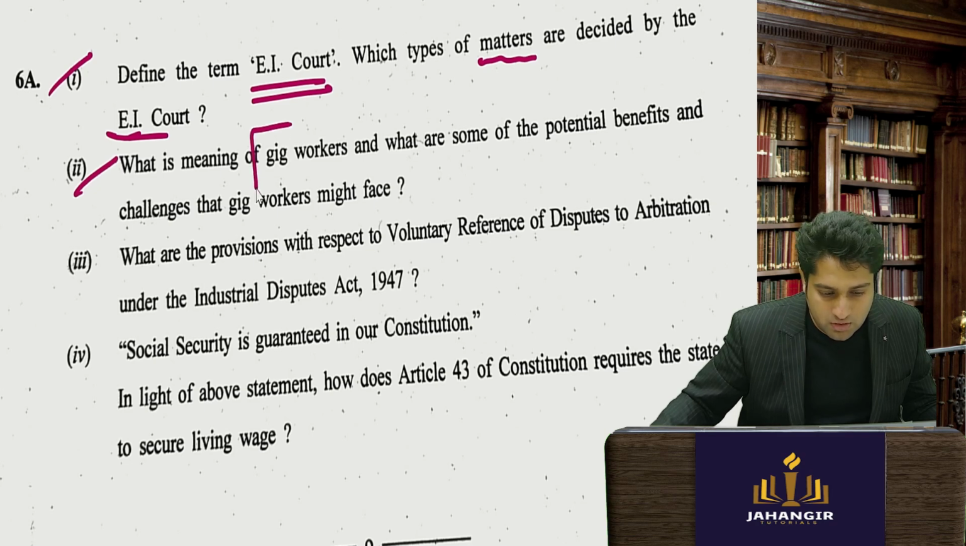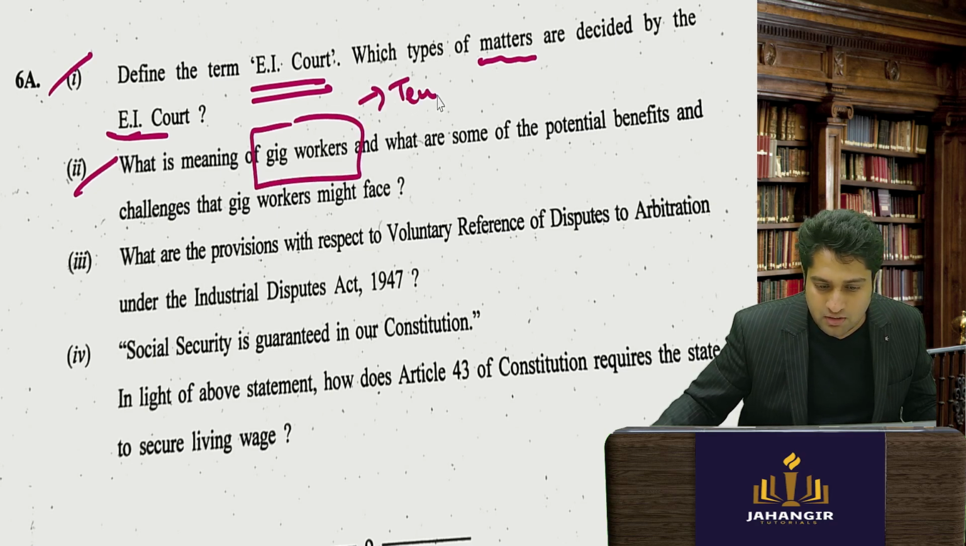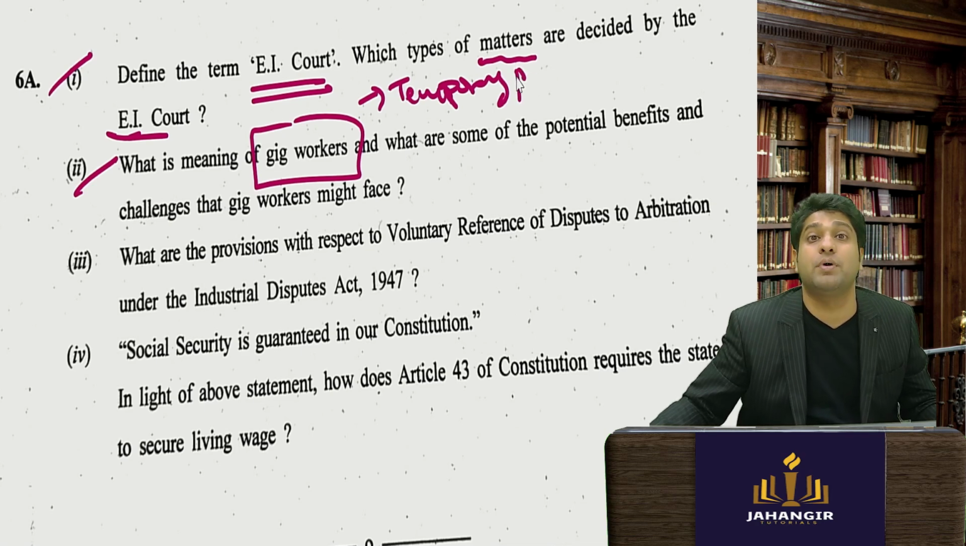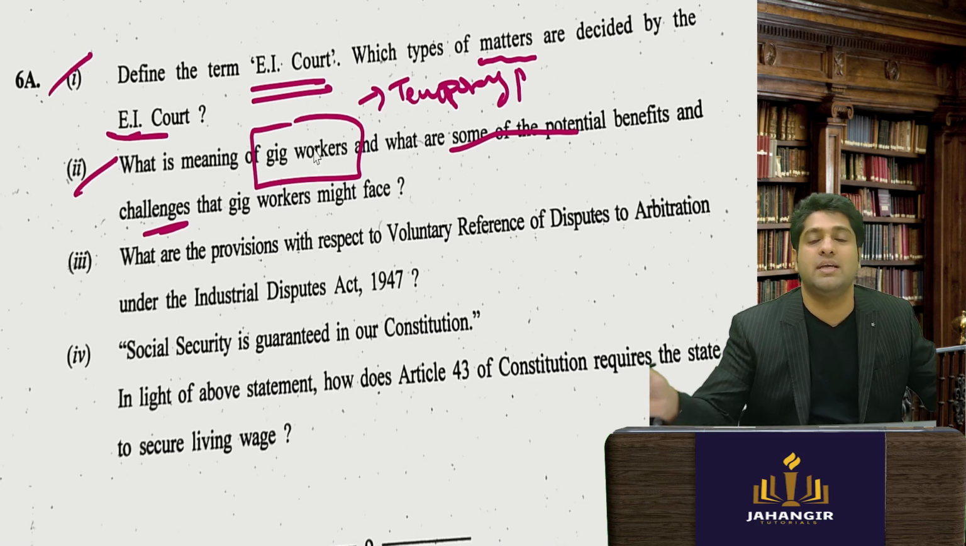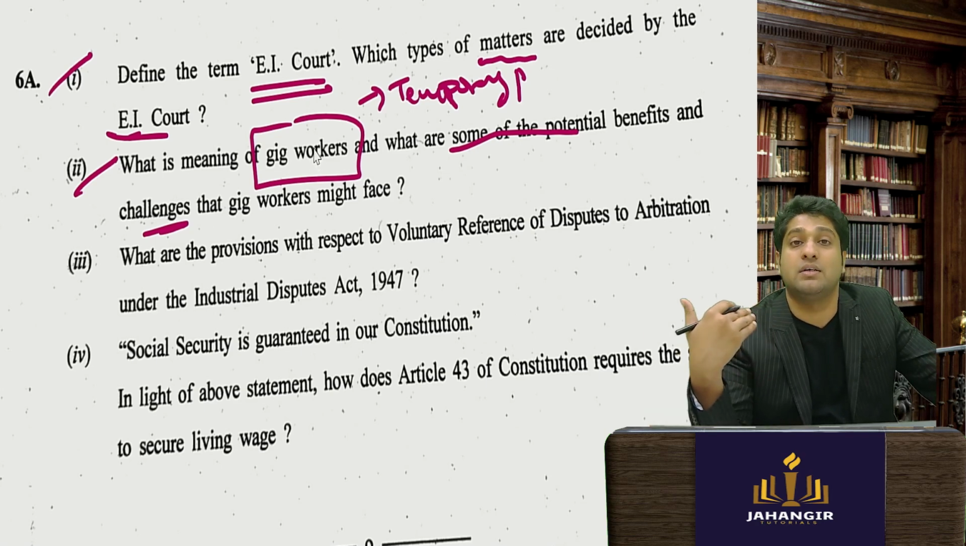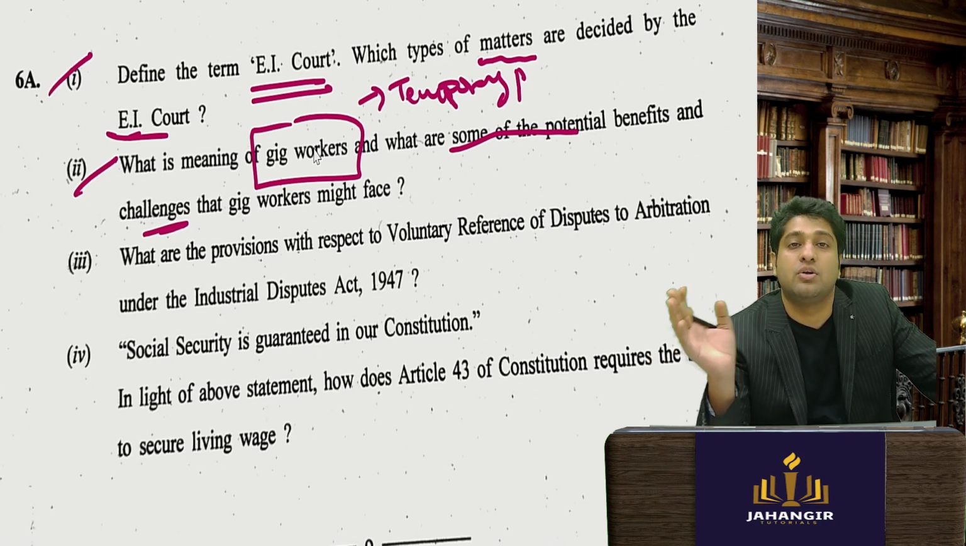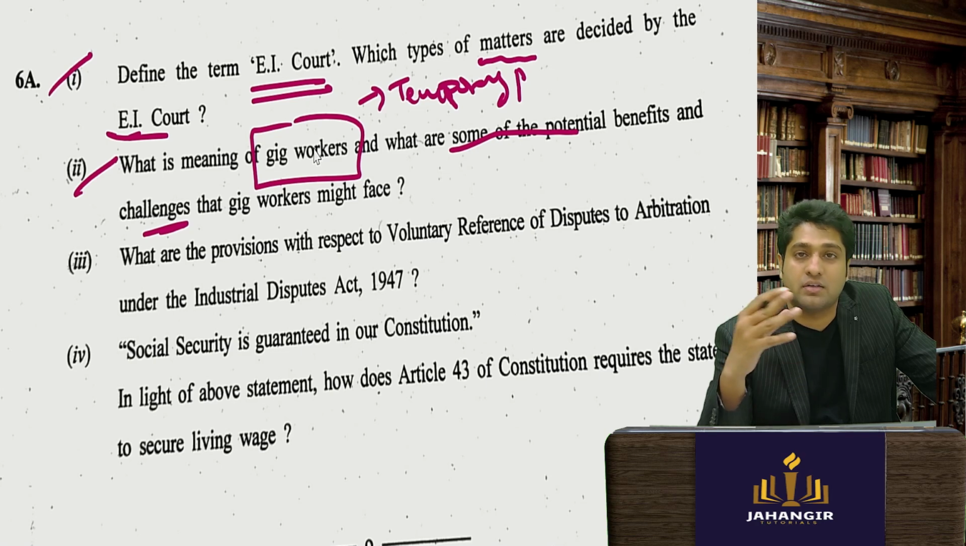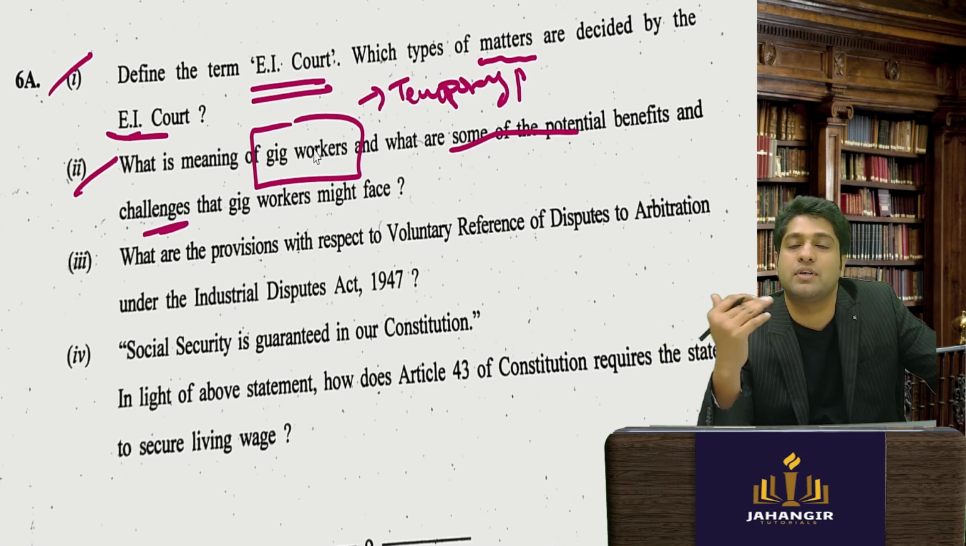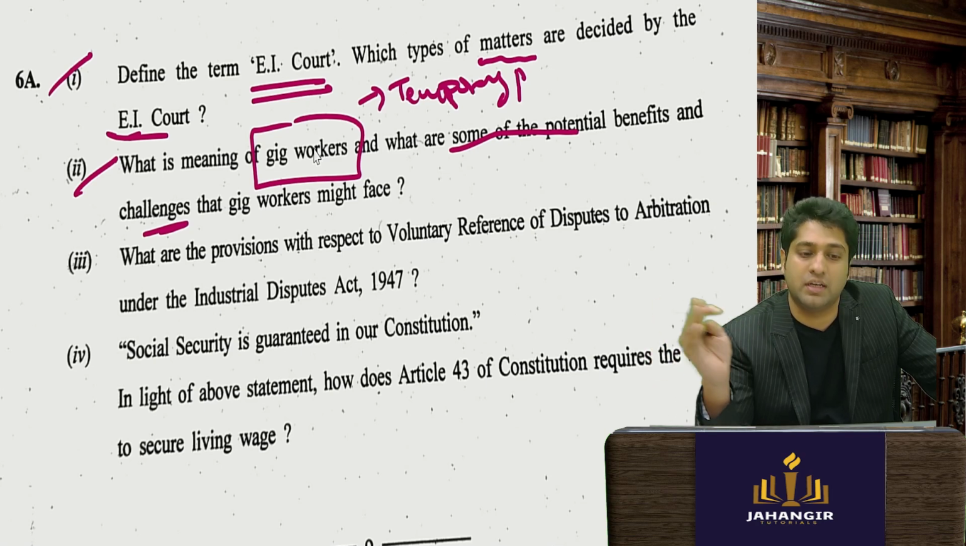What is a gig worker? A gig worker is nothing but a temporary worker. Okay, he is not in permanent employment. What are the potential benefits and challenges? So benefits to temporary workers: he can work at his own will, he can earn as per his own will, he has the flexibility to choose his organization at different times, not tied up under any contract for a long period. And the challenge for a gig worker is that he doesn't have any stability in business, no continuity in income.